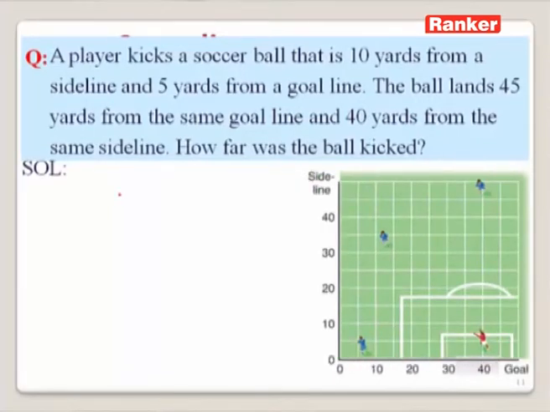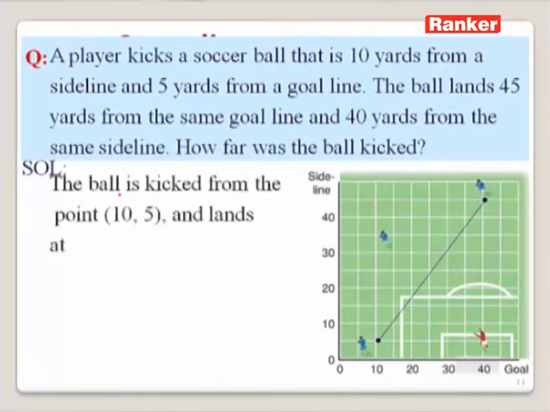So for that, first let us try to find out the coordinates of the initial point as well as the final point of the ball. On observing, we can say that the initial point of the ball before it was kicked by some person is equal to (10, 5). Similarly, we can find the final point as (40, 45). Now we have 2 points where A is equal to (10, 5) and B is equal to (40, 45).